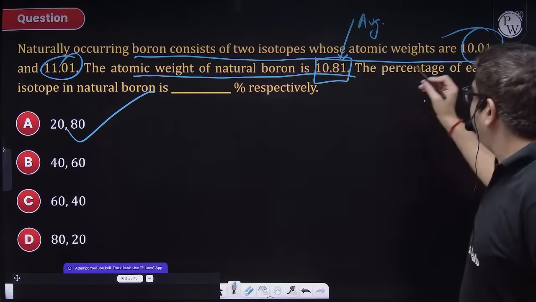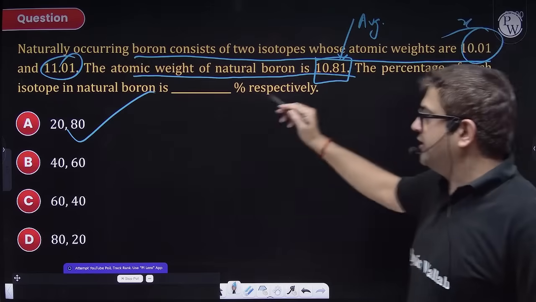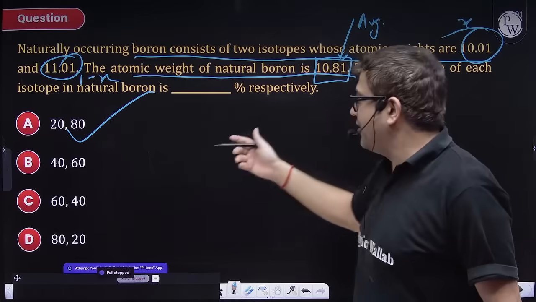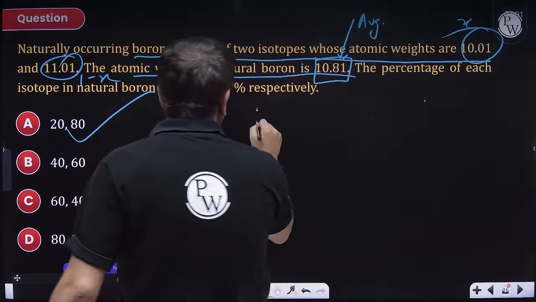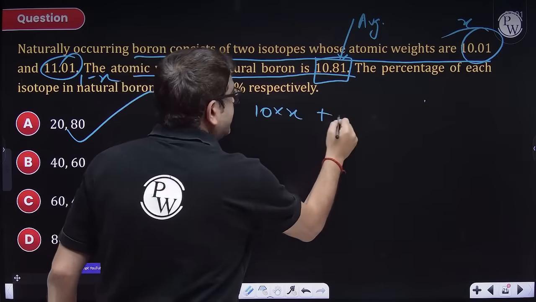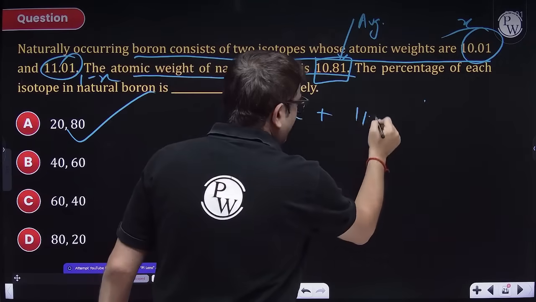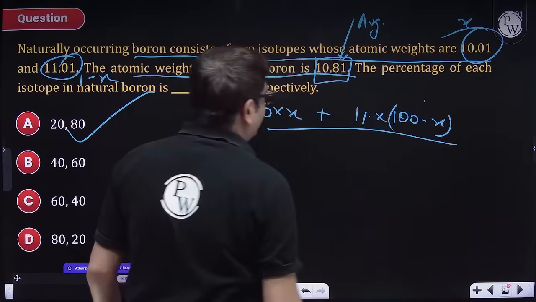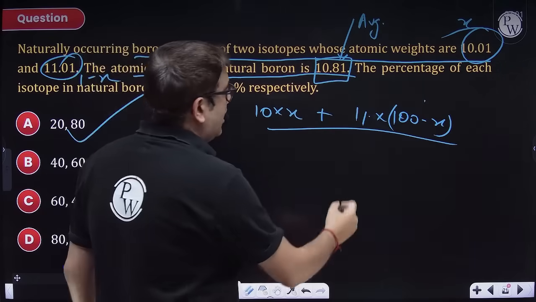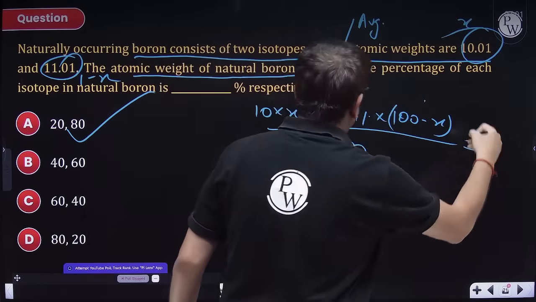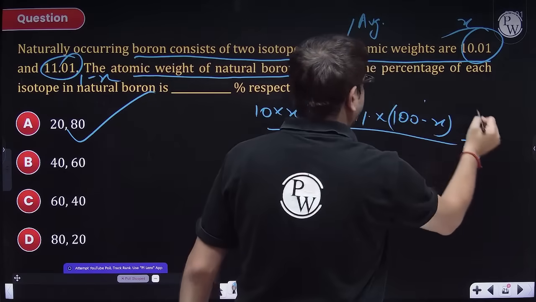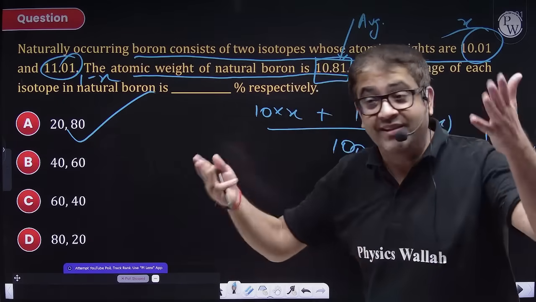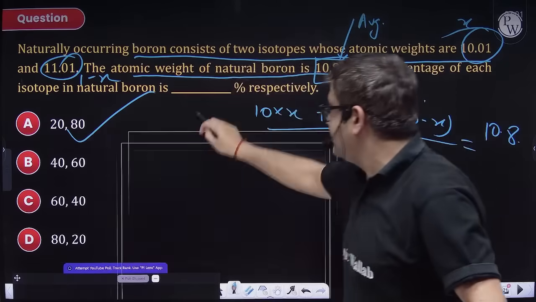You can also take this as X%, so the other will become 100 minus X, and you can obviously do the mathematics also. Everybody knows how to calculate the average: 10 into X plus 11.01 into (100 minus X), divided by 100, will give you the average, which is 10.8. But sir, solving this for X will take time. Rather use common sense, and with common sense you are getting the answer.